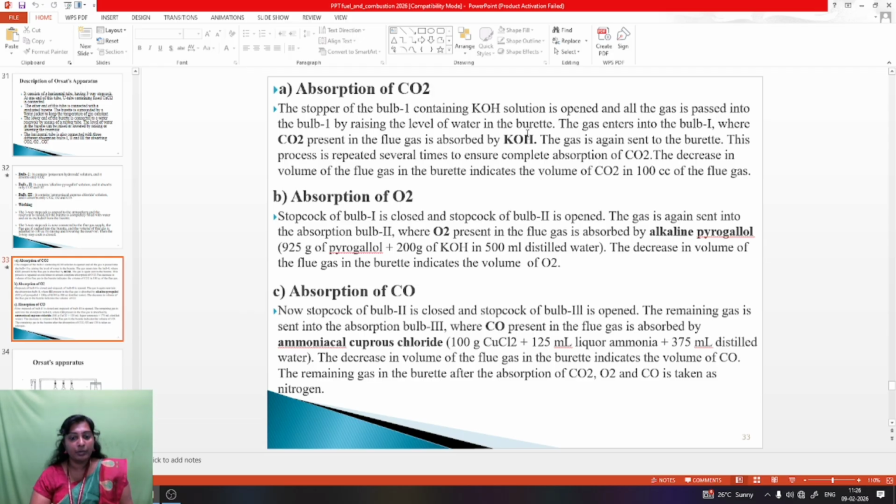Then absorption of carbon monoxide. Now the stopcock of bulb 2 is closed and the stopcock of bulb 3 is opened. The remaining gas is sent into absorption bulb 3, where the CO present in the flue gas is absorbed by ammoniacal cuprous chloride. Ammoniacal cuprous chloride means 100 gram of cuprous chloride plus 125 ml liquid ammonia plus 375 ml distilled water. The decrease in the volume of the flue gas in the burette indicates the volume of carbon monoxide. The remaining gas in the burette after the absorption of carbon dioxide, oxygen and carbon monoxide is taken as nitrogen.